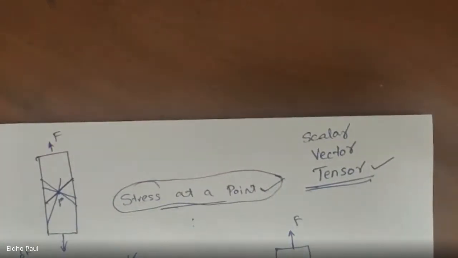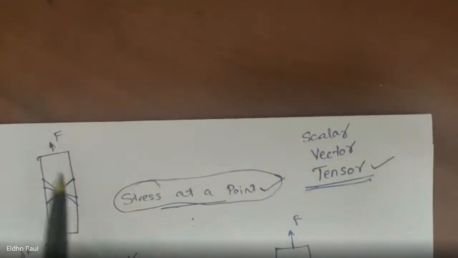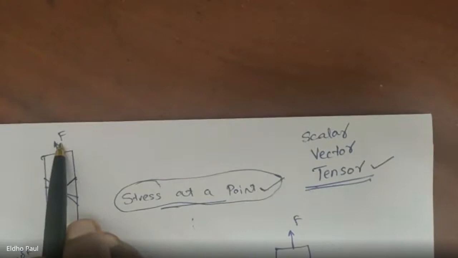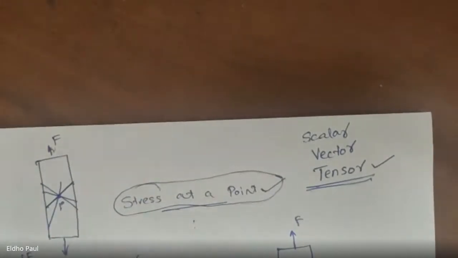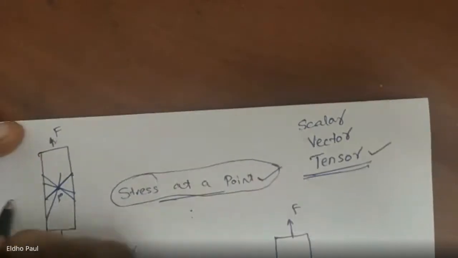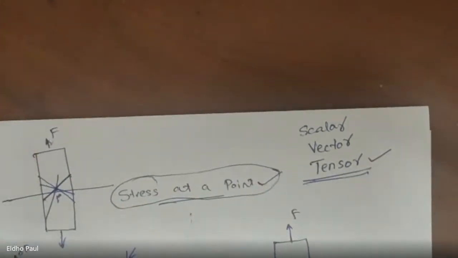What is the reason for this being a tensor quantity? A stress has a particular magnitude, it has a direction, and the stress at a particular point depends on the plane on which it is acting. So the stress value varies with respect to the plane we take to calculate the stress. If we take this plane, there will be a particular value of stress.